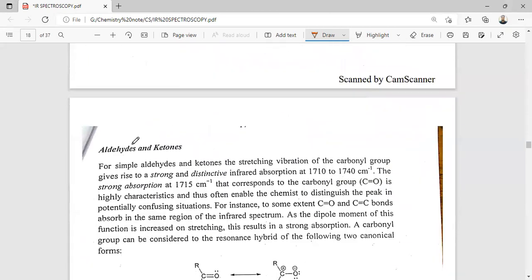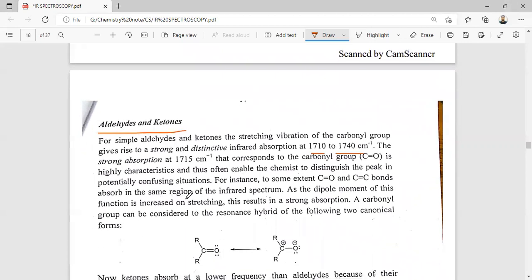First, I will discuss aldehydes and ketones. For simple aldehydes and ketones, the stretching vibration of the carbonyl group gives rise to a strong and distinct infrared absorption at 1790 to 1740. The strong absorption at 1715 cm⁻¹ that corresponds to the carbonyl group frequency is highly characteristic, and thus enables chemists to distinguish the peak in a potentially confusing situation.